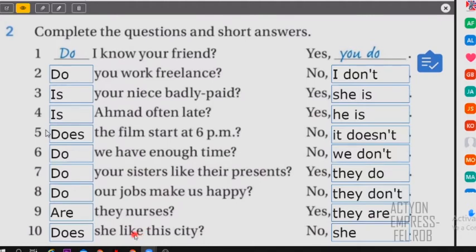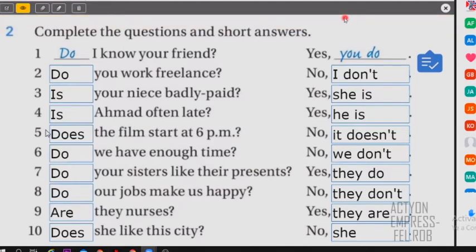So for the rest, they are not verbs. For example, in number 3, niece is a person, it is a noun. So in that case, the verb to be is your niece, right? Or in number 4, Amat is the name of a person. So is he late? That's it, right? Late is an adjective, so you have to use that. Or in number 9, are they nurses? Nurse is a job, it is a person. So in that case, you use the verb to be, right?